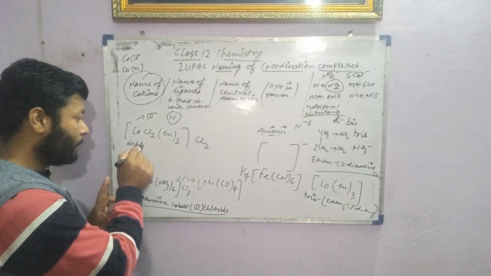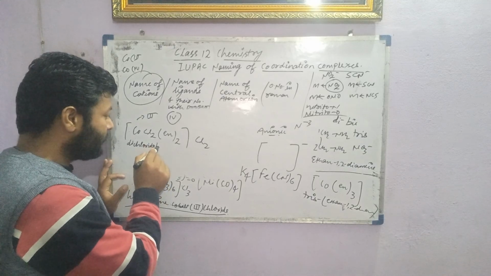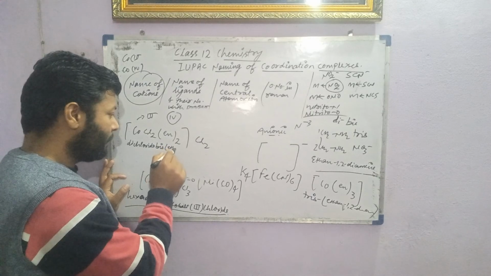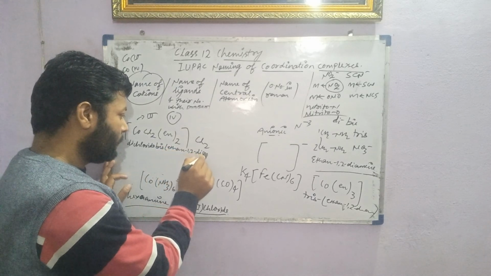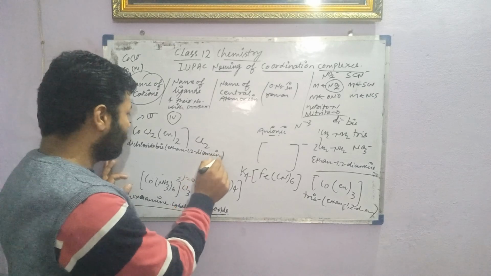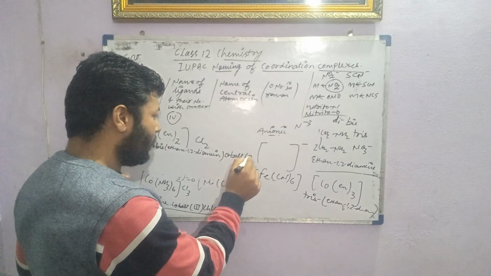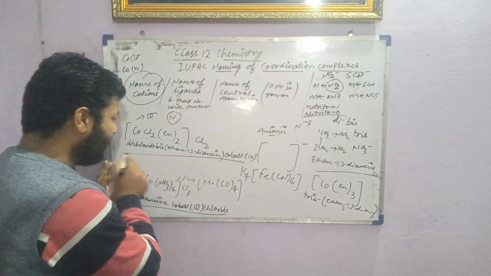So what is the name? Dichlorido, then ethane-1,2-diamine, then cobalt, with the oxidation number in Roman. This will be the name.